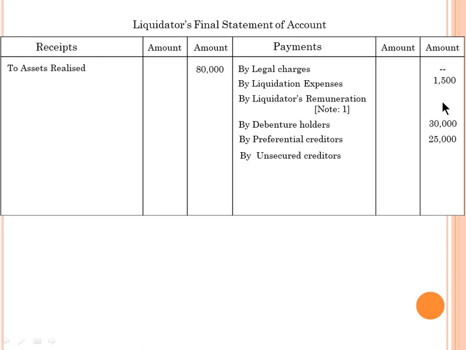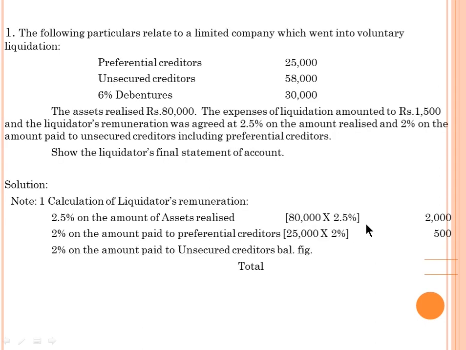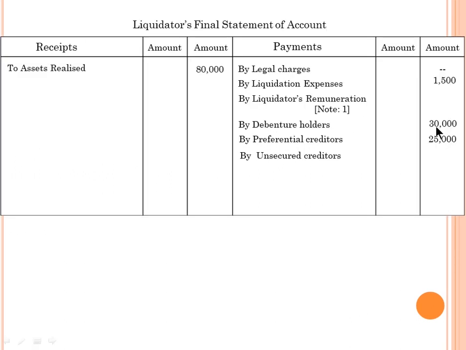For now we have calculated the percentage on the amount of assets realized and the percentage on the amount of preferential creditors. See, now we move on to the working note. For now, 2,000 rupees from assets realized and 500 from preferential creditors, so far 2,500. And next you deduct 30,000. And what about preferential creditors?